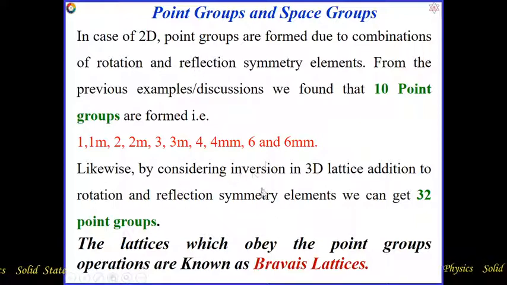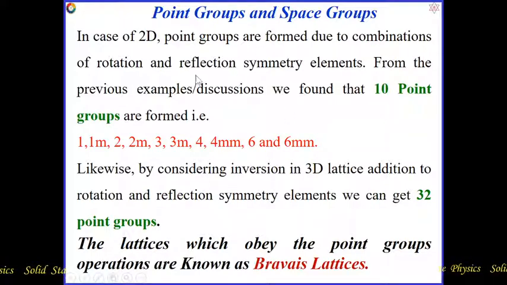Likewise, by considering inversion in a 3D lattice, in addition to rotation and reflection symmetry elements, we can get 32 point groups in 3D lattice. As far as your syllabus is concerned, the 3D lattice point groups discussion is not in your syllabus, so we have to constrain our discussion up to here. But you have to remember that 32 point groups are present in 3D lattice, and 10 point groups are present in 2D lattice. What is the point group?